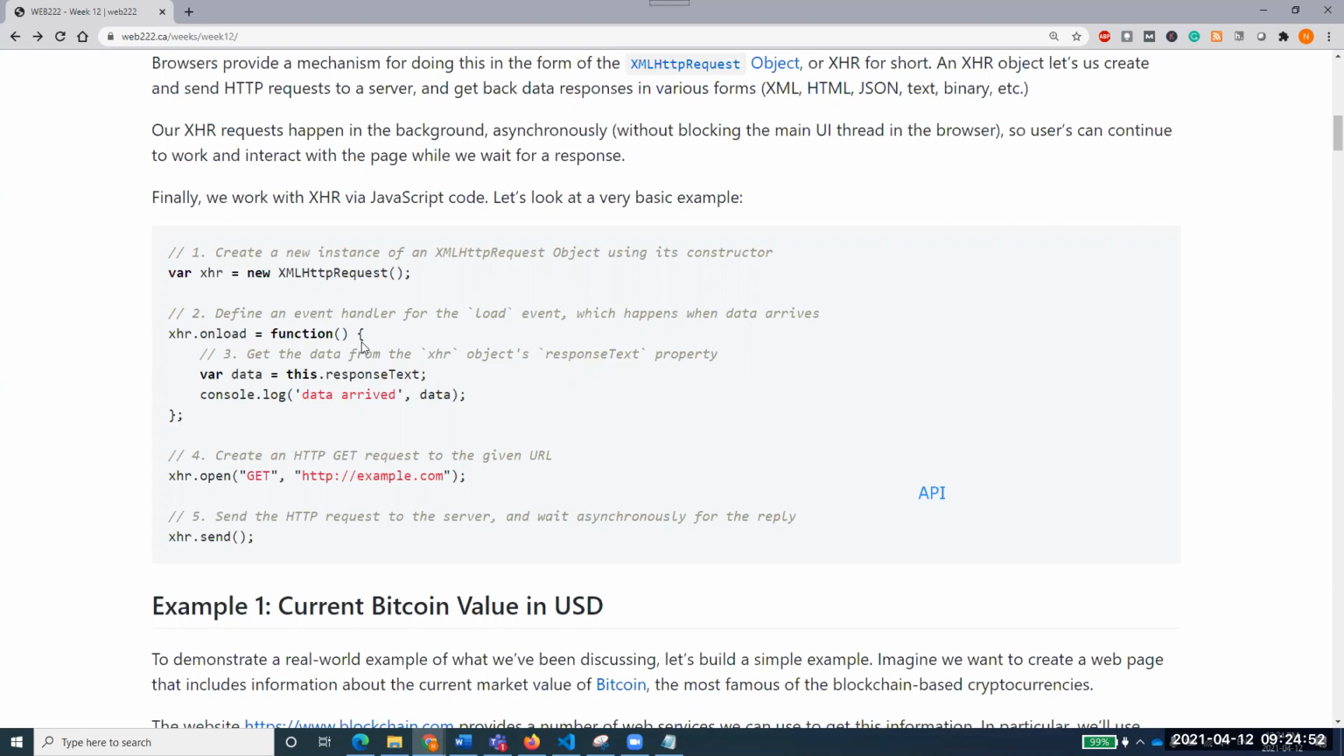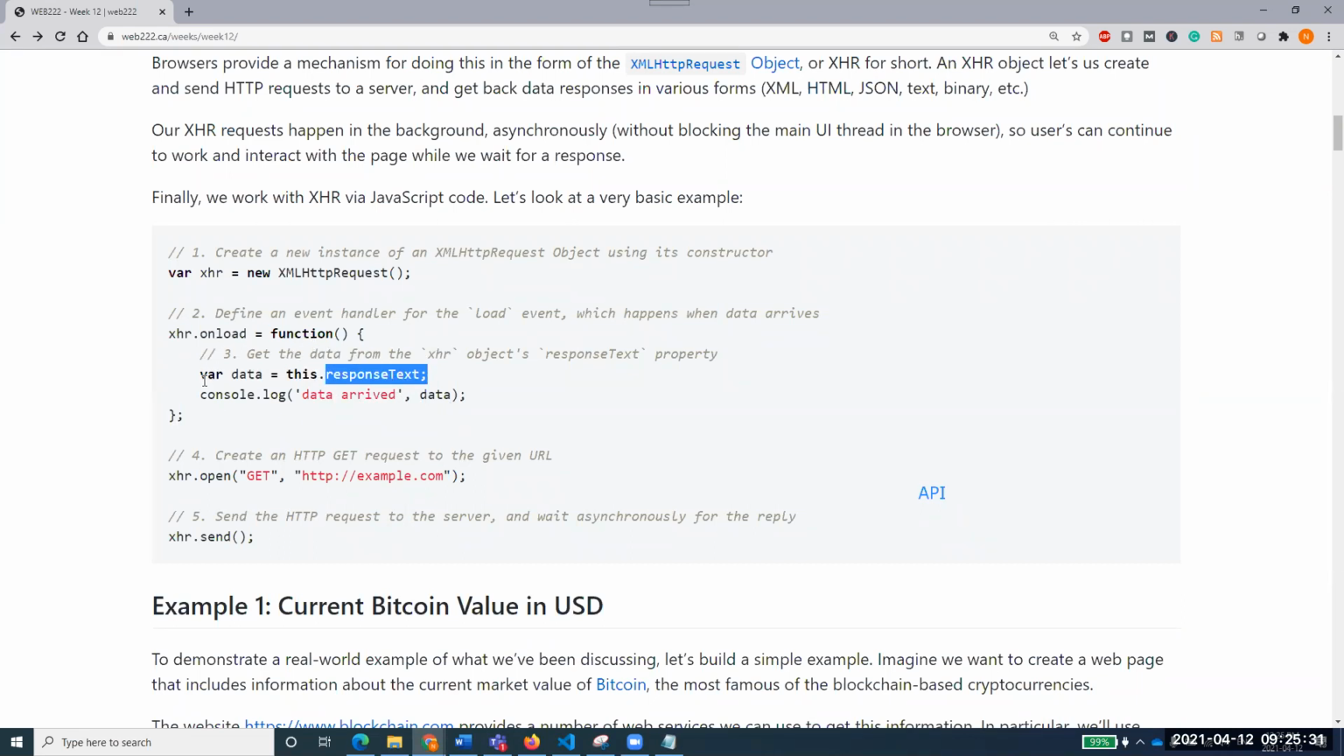xhr.onload is equal to function. To run it, you need to run a function, and what you need to do is var data equals this.responseText. This response text is the text that will be coming back from this XHR request. So whenever we have called that, just bring up the response text from this XHR data. This is the responseText property of the XHR object, right? Then console.log data arrived, data, and we are showing what data has come back when the data arrives here.